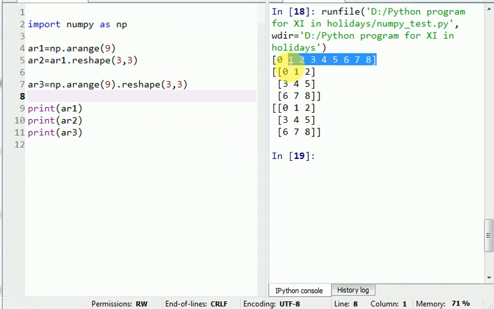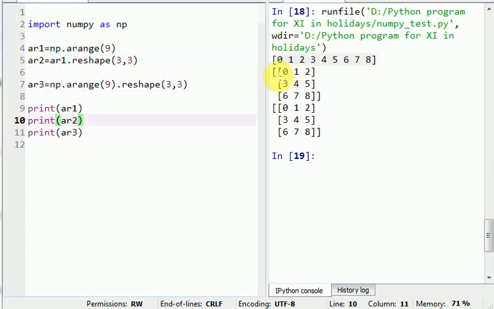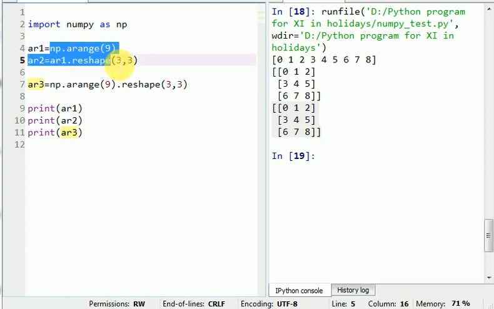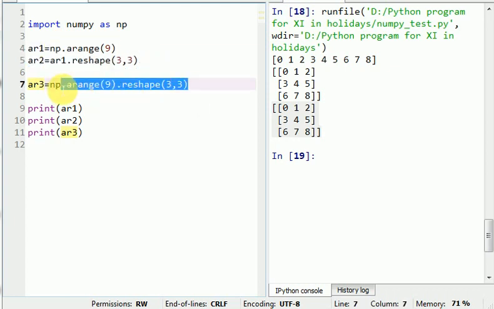This is the first result of my AR1, this statement. Now AR2 generates here. Now AR3 generates here. It means you can merge these two statements into a single line.